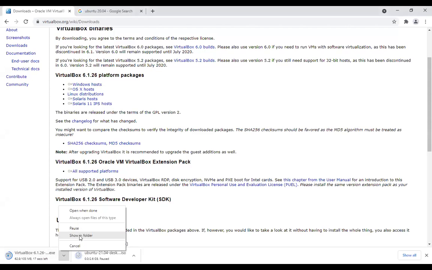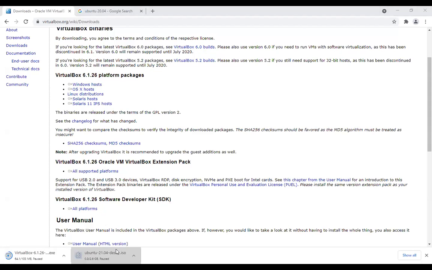I will pause this because I have already downloaded this VirtualBox, and the next step is to download your operating system, and that operating system is Ubuntu.